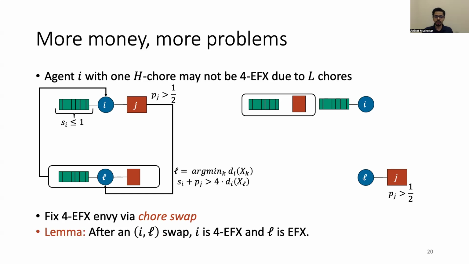Okay. Now we prove that after an IL swap, we have locally solved the problem. Agent I is 4 EFX and agent L is EFX. It's easy to see that agent L is EFX because L only has a single chore. And we prove that agent I is 4 EFX using the fact that the low price chores bundle was not too costly, and using the fact that L was I's favorite bundle before the swap, and the fact that J was a high price chore. So after an IL chore swap, agent I is 4 EFX, agent L is EFX. We've locally solved this problem.